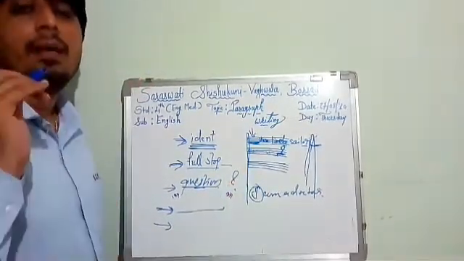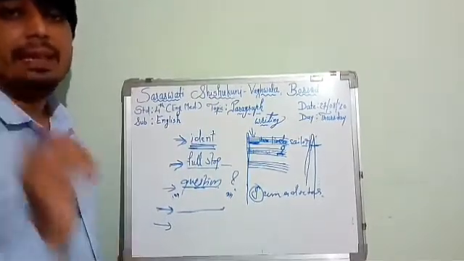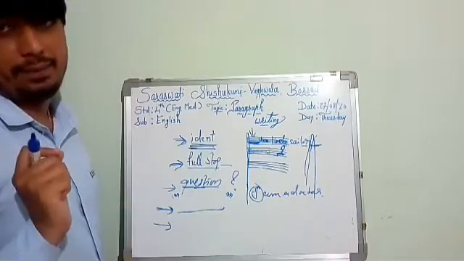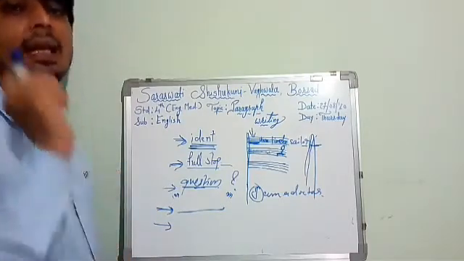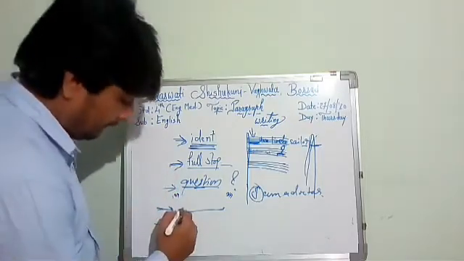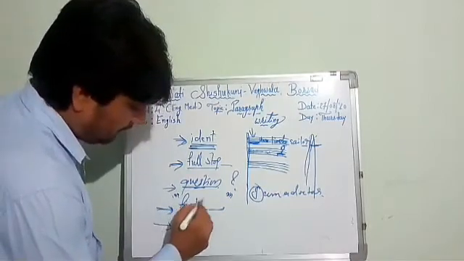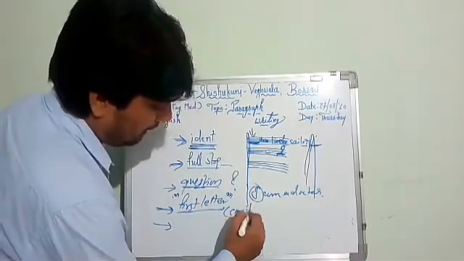Remember one thing: the first letter of any sentence must be a capital letter. The first letter in any sentence must be in capital letter.